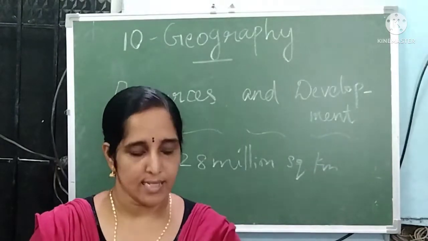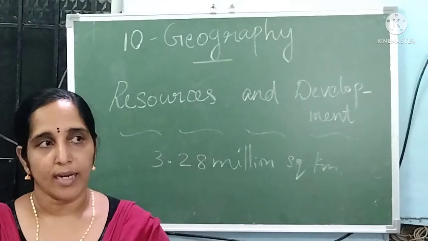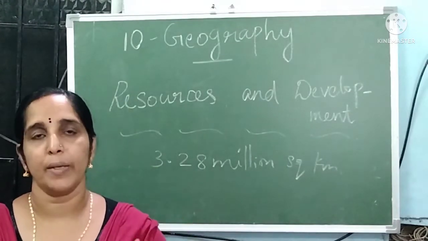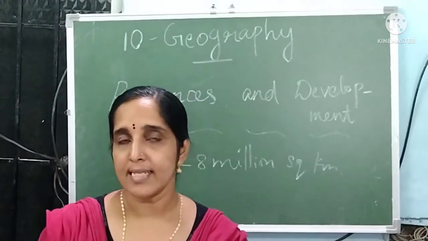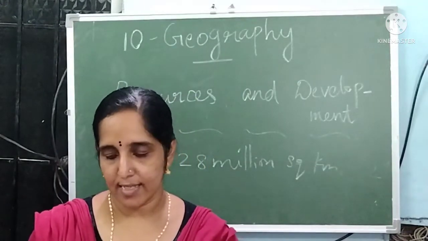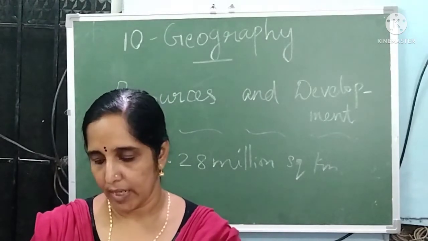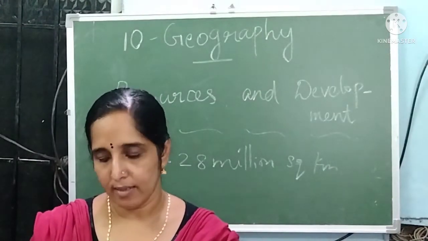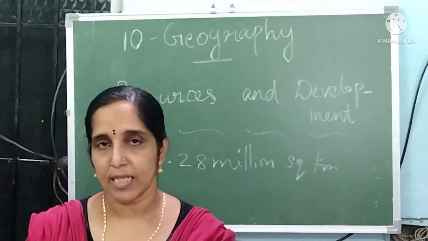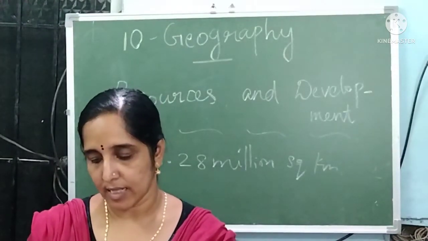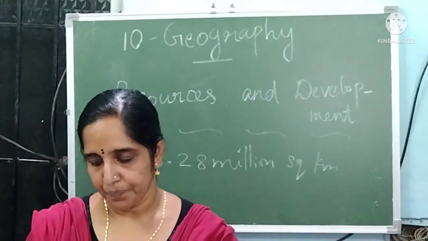Next, the third soil is red and yellow soil. The color of the soil will be red or yellow, and it is developed from igneous rocks. This can be mostly found in Odisha, Chhattisgarh, the southern parts of the Ganga plain and the Western Ghats.